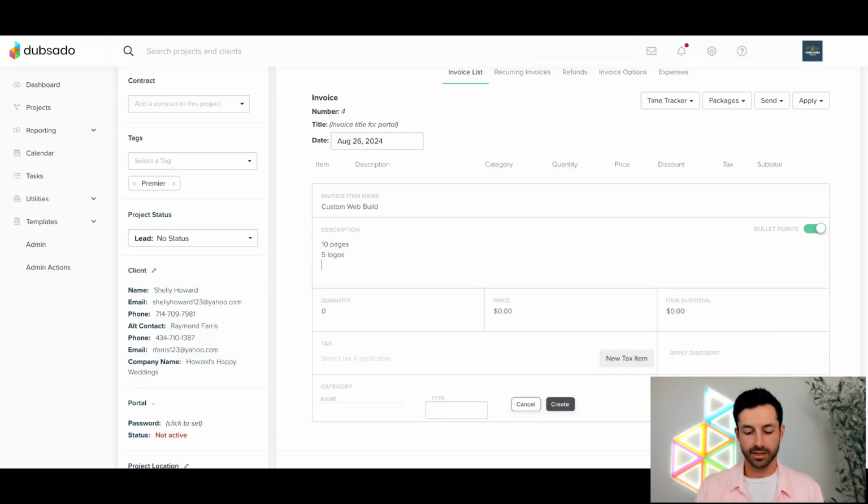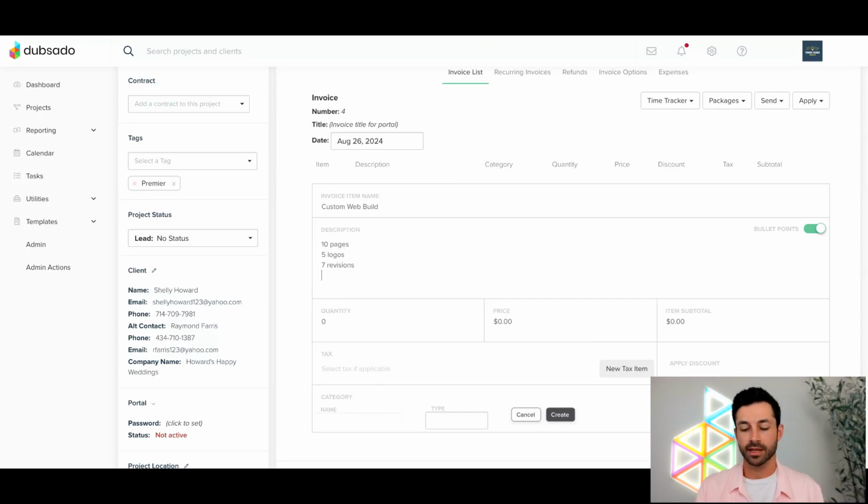Maybe she also needs 7 revisions because she's really particular with how she wants her website to look. And maybe she also needs custom web domain integrations. So like custom emails, that kind of stuff. I'm really setting her up entirely for her whole business. So this is going to be a relatively pricey package, but I'm just showing you an example, right?